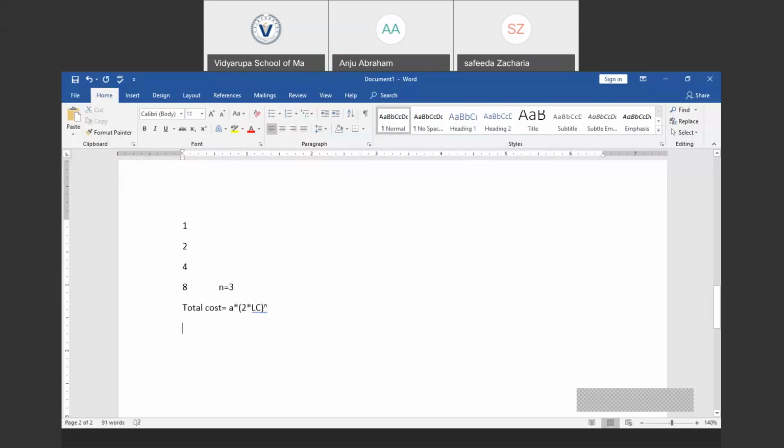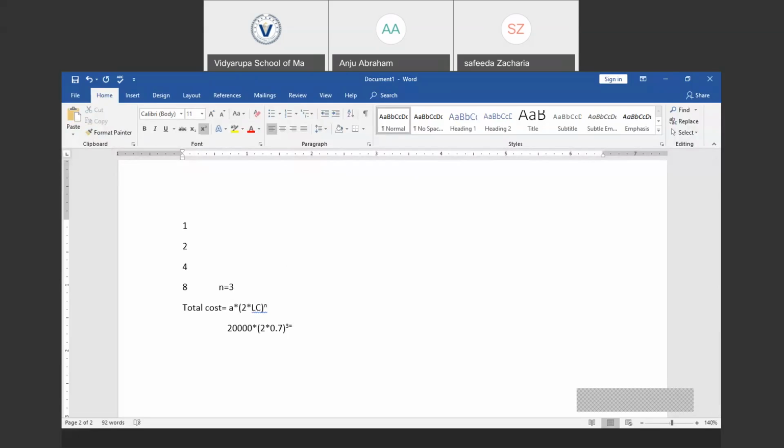So the cost required to produce the first unit, the A in this equation, would be 20,000 into 2 into, and the learning curve percentage is given in the question as 70%, raised to number of doublings as 3. When 1 becomes 2, first doubling, 2 becomes 4, second doubling, 4 becomes 8. When 8 units are produced, the number of doublings would be 3.